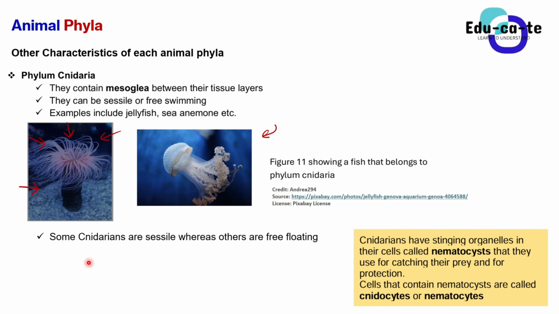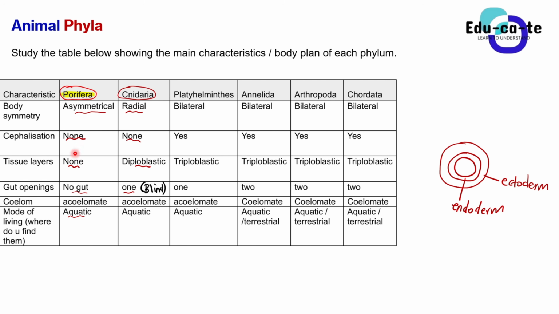Remember that animals that have a coelom have blood and bones, but Cnidarians do not have blood, they do not have bones. So we say that they are acoelomate. They lack a coelom, the one that develops into blood and the bones.